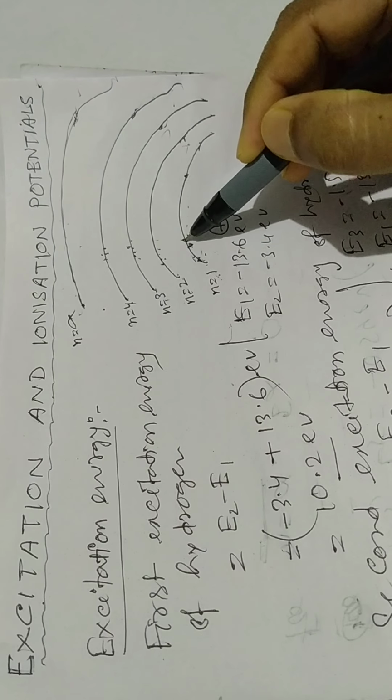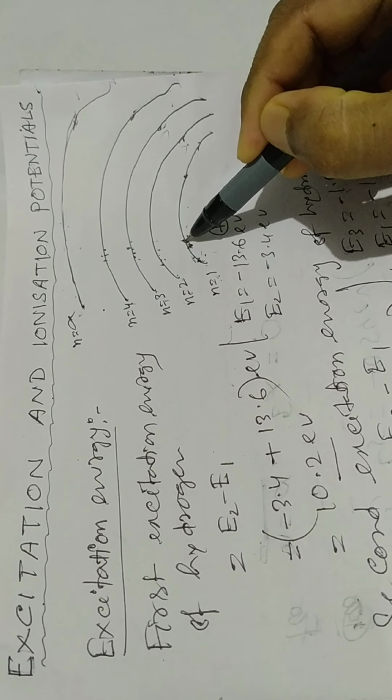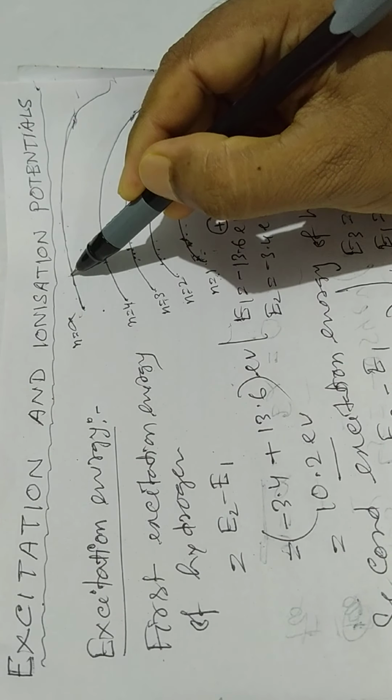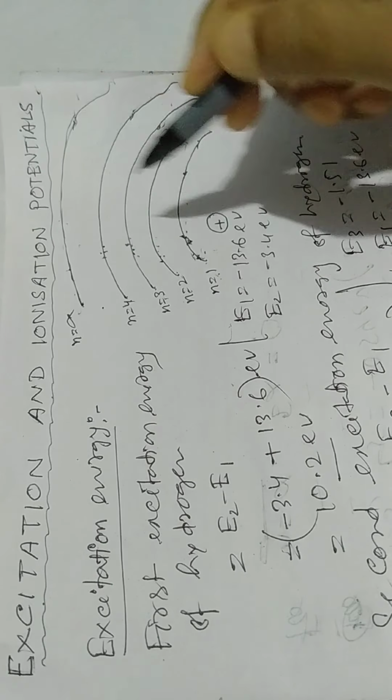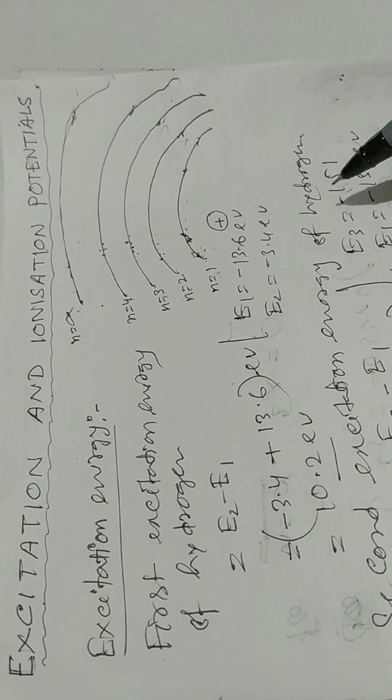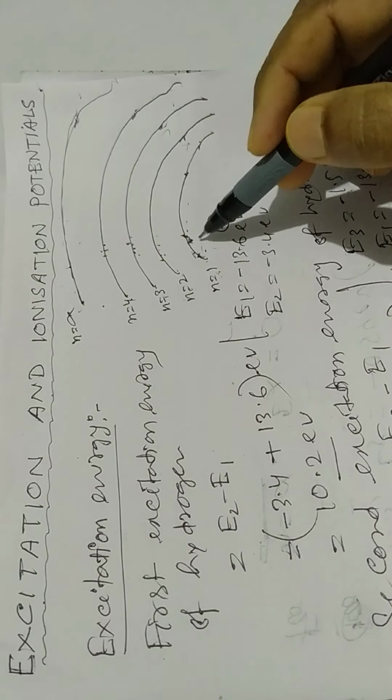How much energy is required for an electron to go from the ground state to the energy state corresponding to n equal to infinity is called ionization energy. Here the electron is completely detached from the nucleus.